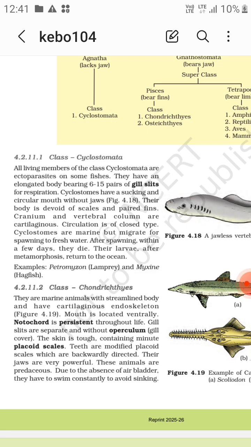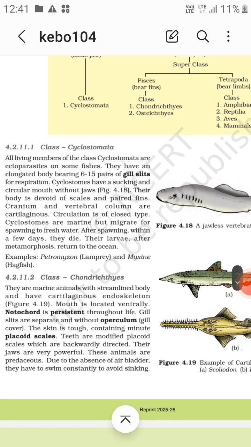They have an elongated body bearing 6 to 50 pairs of gill slits for respiration. Cyclostomata have a sucking and circular mouth without jaws. Their body is devoid of scales and paired fins, so there are no paired fins, right?